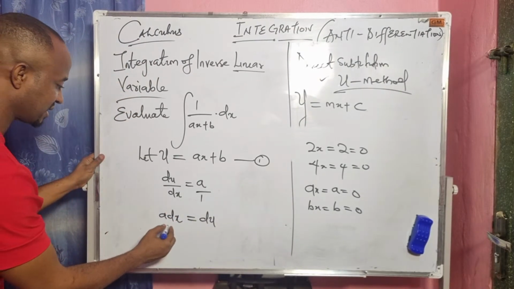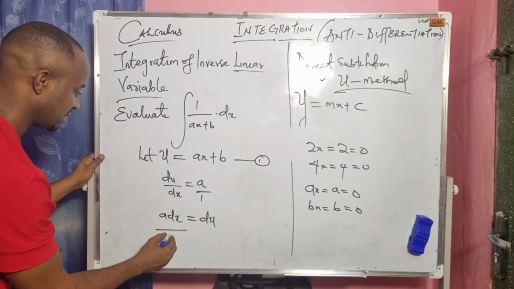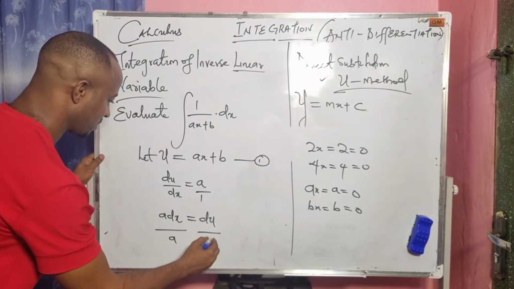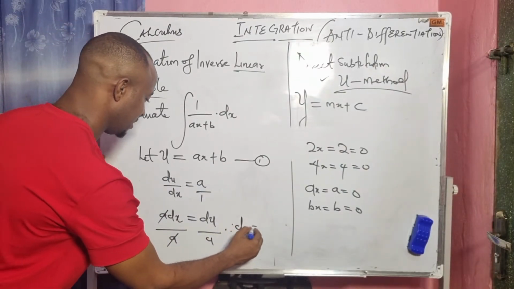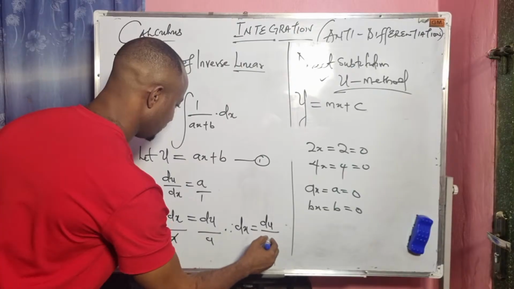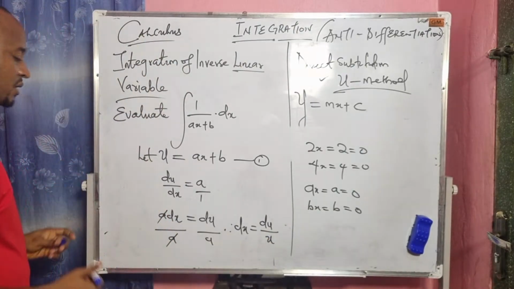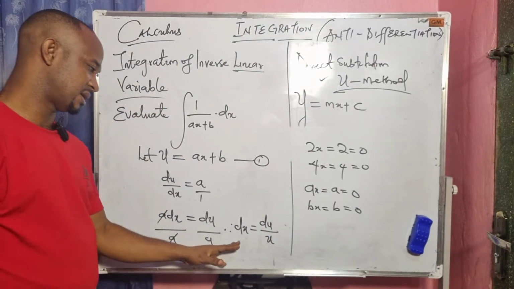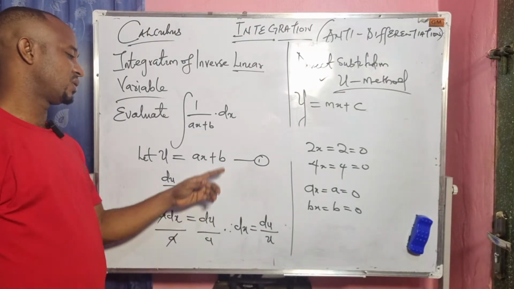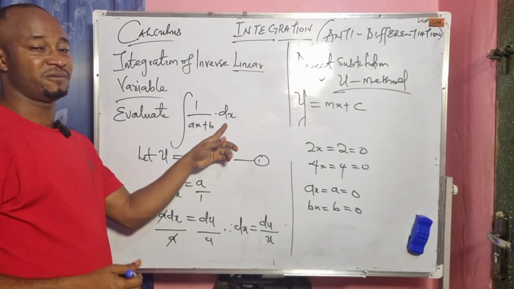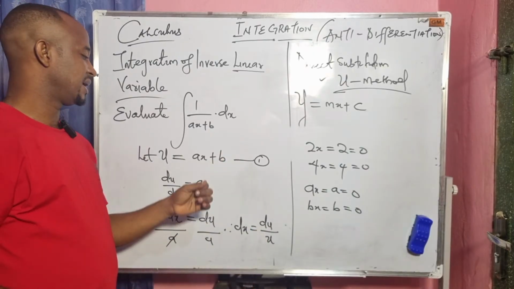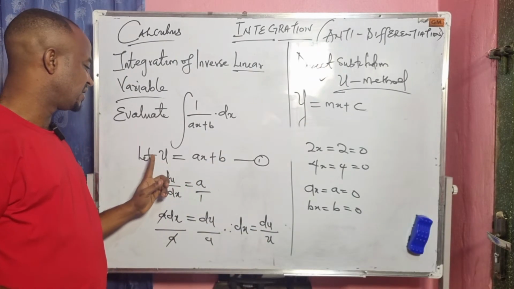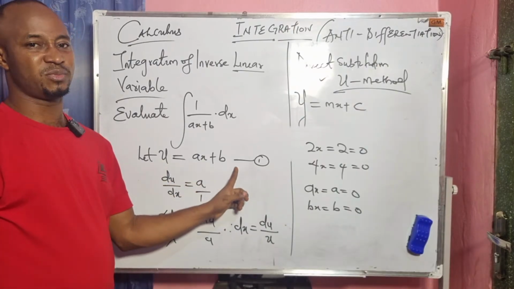To find dx, I will divide both sides by a. a cancels with a. That means our dx is equal to du divided by a, right? Why am I making dx the subject? It's because I want to replace dx in this function with du over a, if I'm saying that let u equal ax plus b.